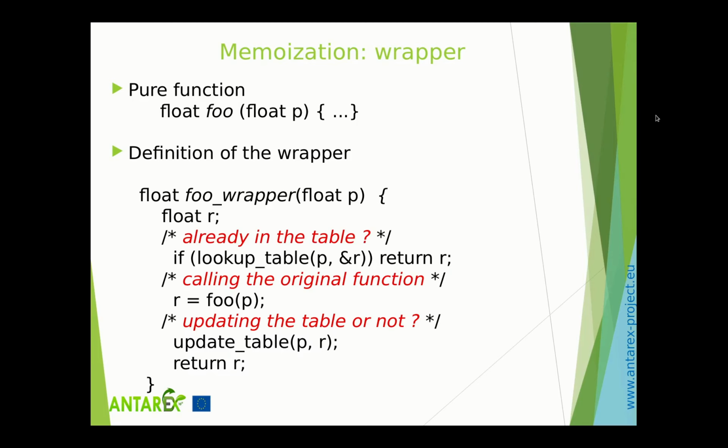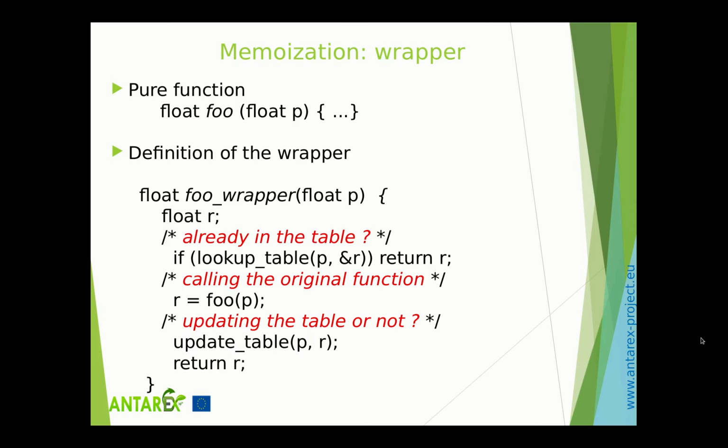Now, how is the wrapper defined? The first remark is that the original function and the wrapper have the same interface. The first operation of the wrapper consists in looking if the function has already been called with the input parameters. For that, the hashcode on the inputs is computed, which provides an index in the table. If the selected element of the table is filled with the input parameters, it returns the stored result. Otherwise, the original function is called.